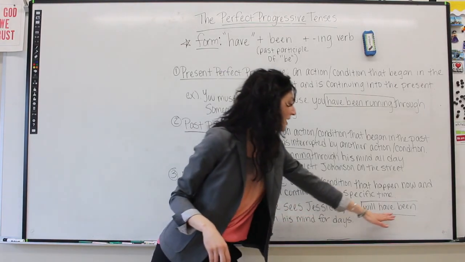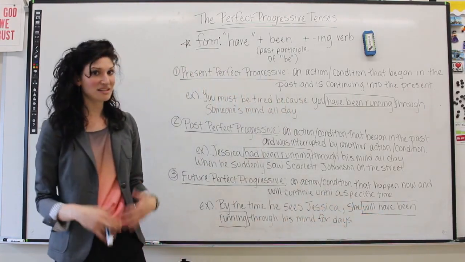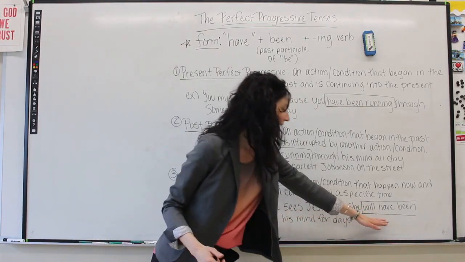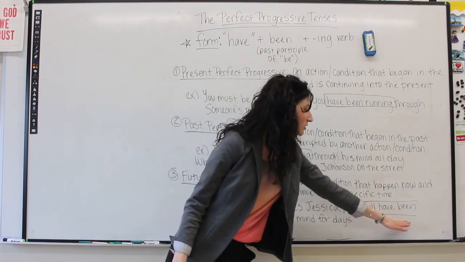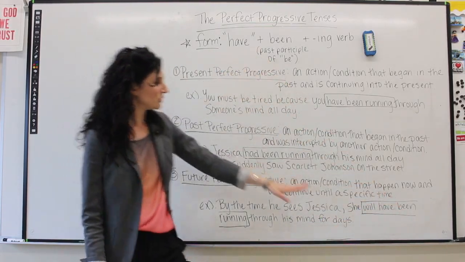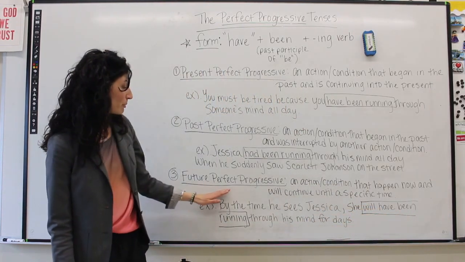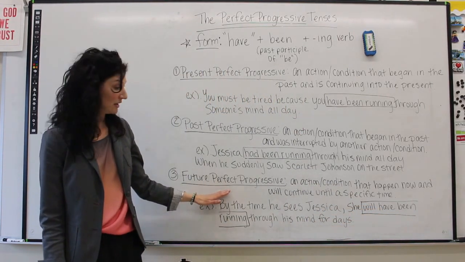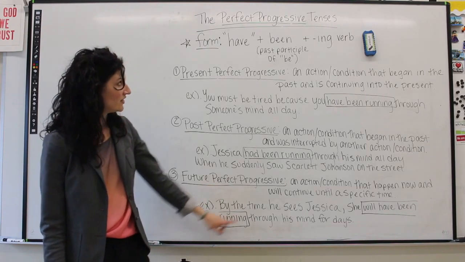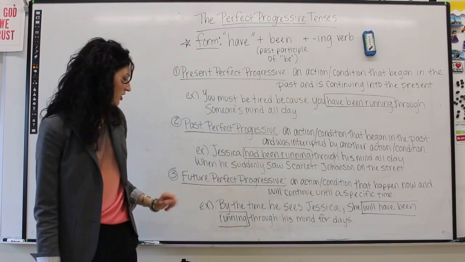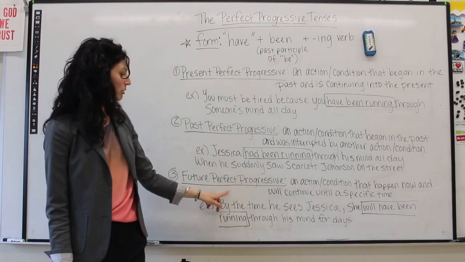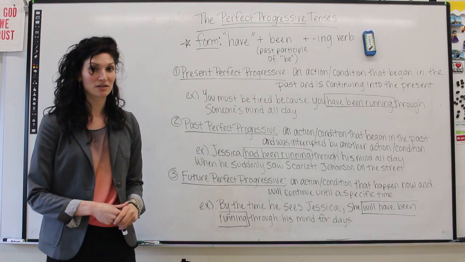We have will have, which indicates the future simple form of have. We have been, which is the past participle. So we know that this part must be the future perfect, okay? But we also have running here at the end, an ing verb. So we know that it must be the future perfect progressive tense.